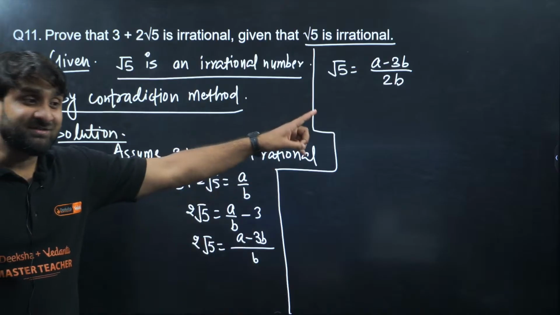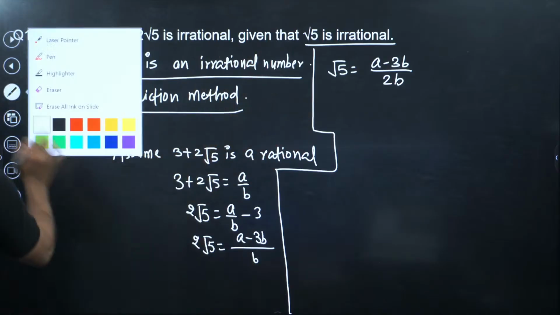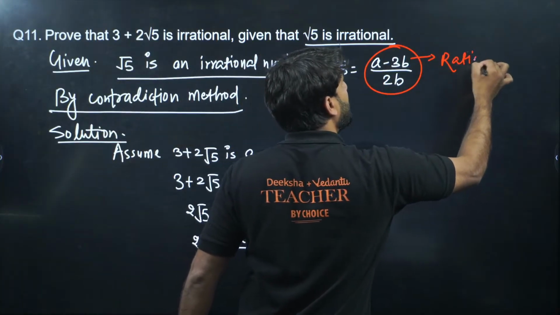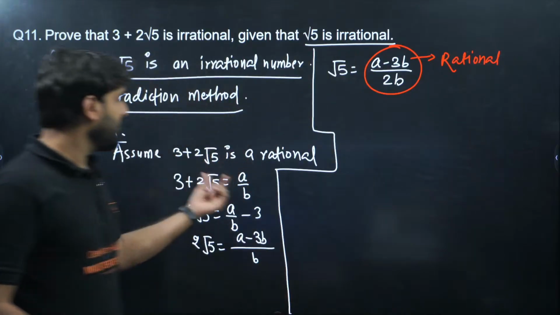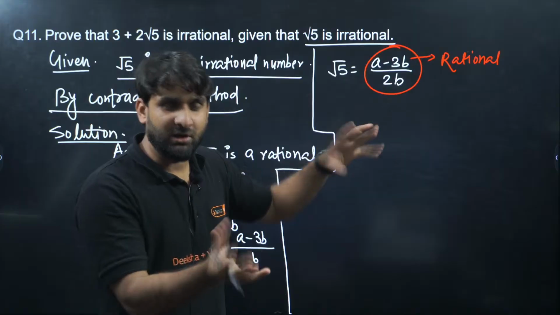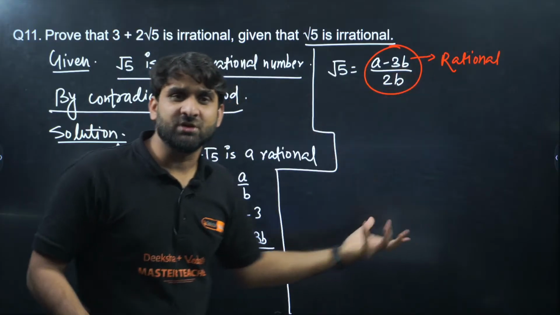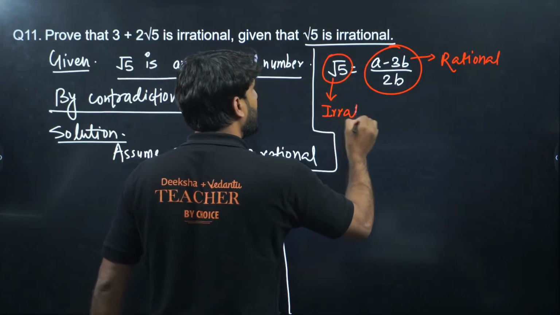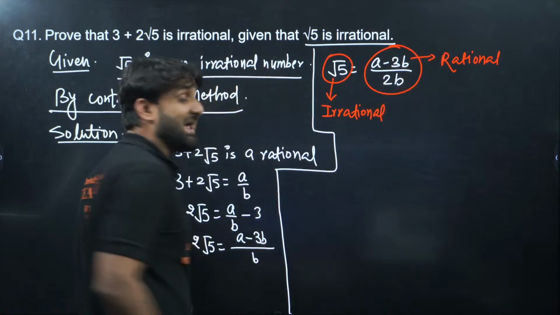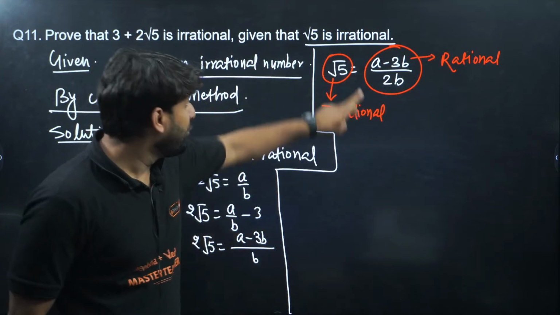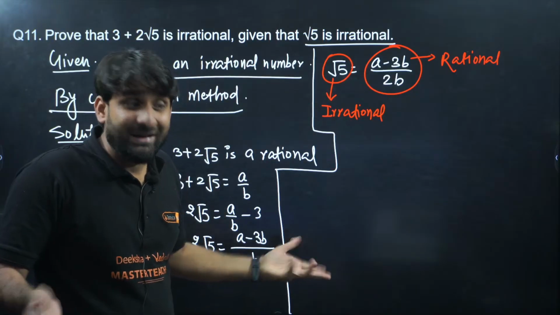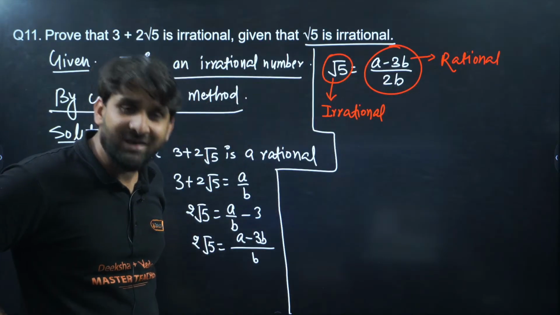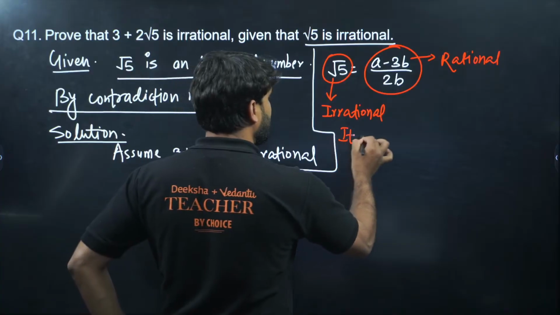Now look at the right side and the left side. My dear students, this entire right side is a rational number because a by b was a rational number, and if we do mathematical operations the result will obviously be rational. But root 5 is irrational. The right hand side is rational and the left hand side is irrational, and both are equal to each other, which is not possible. It is violating the rules of maths. A rational number can't be equal to an irrational number. So it is a contradiction.